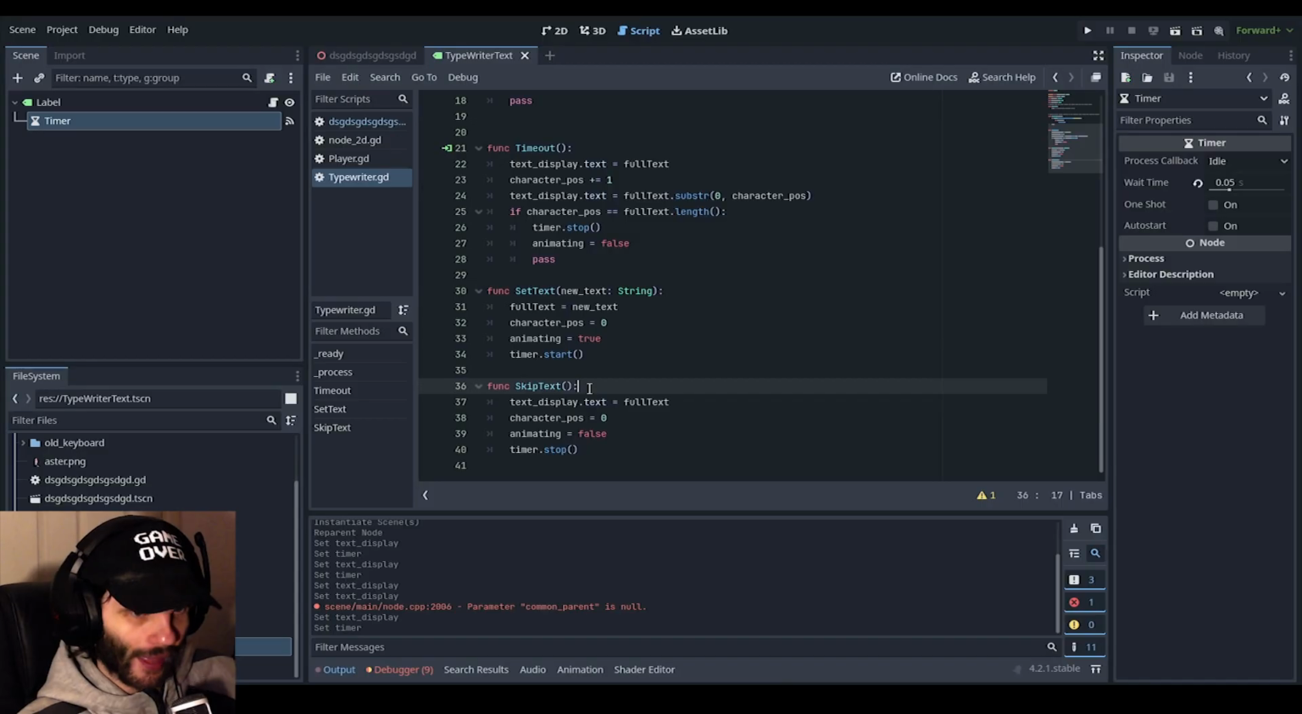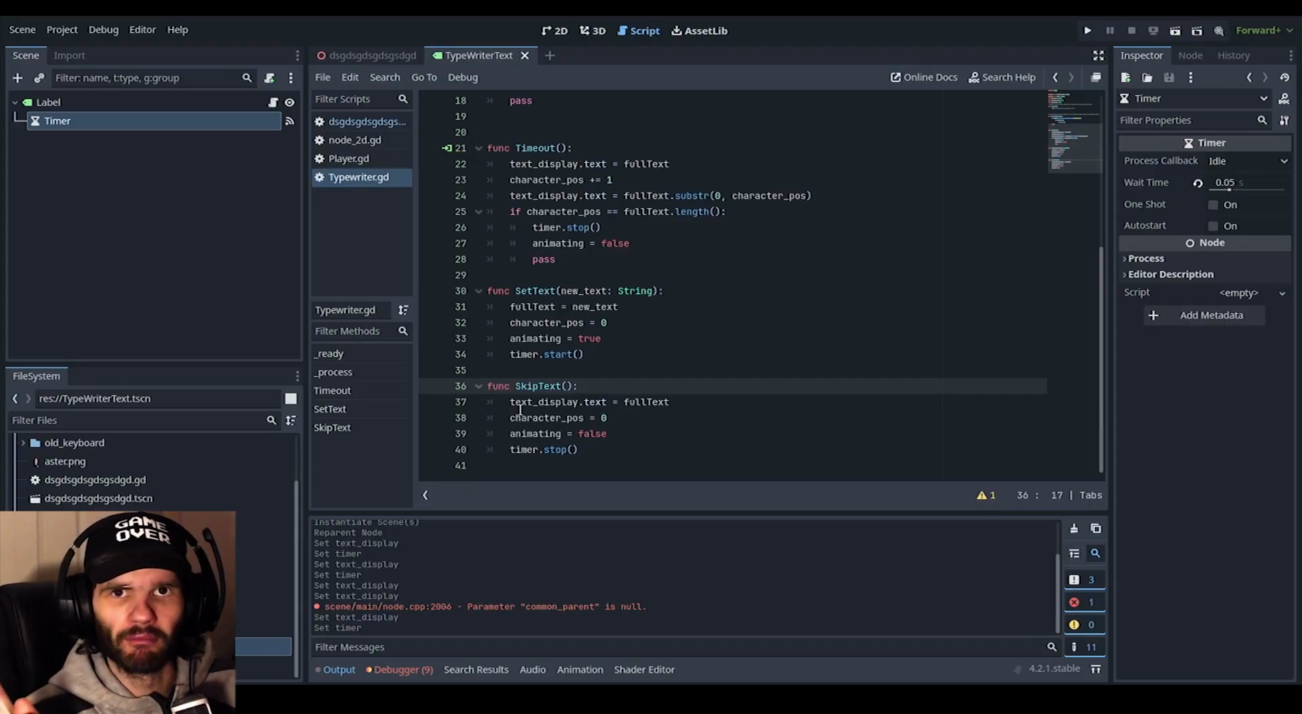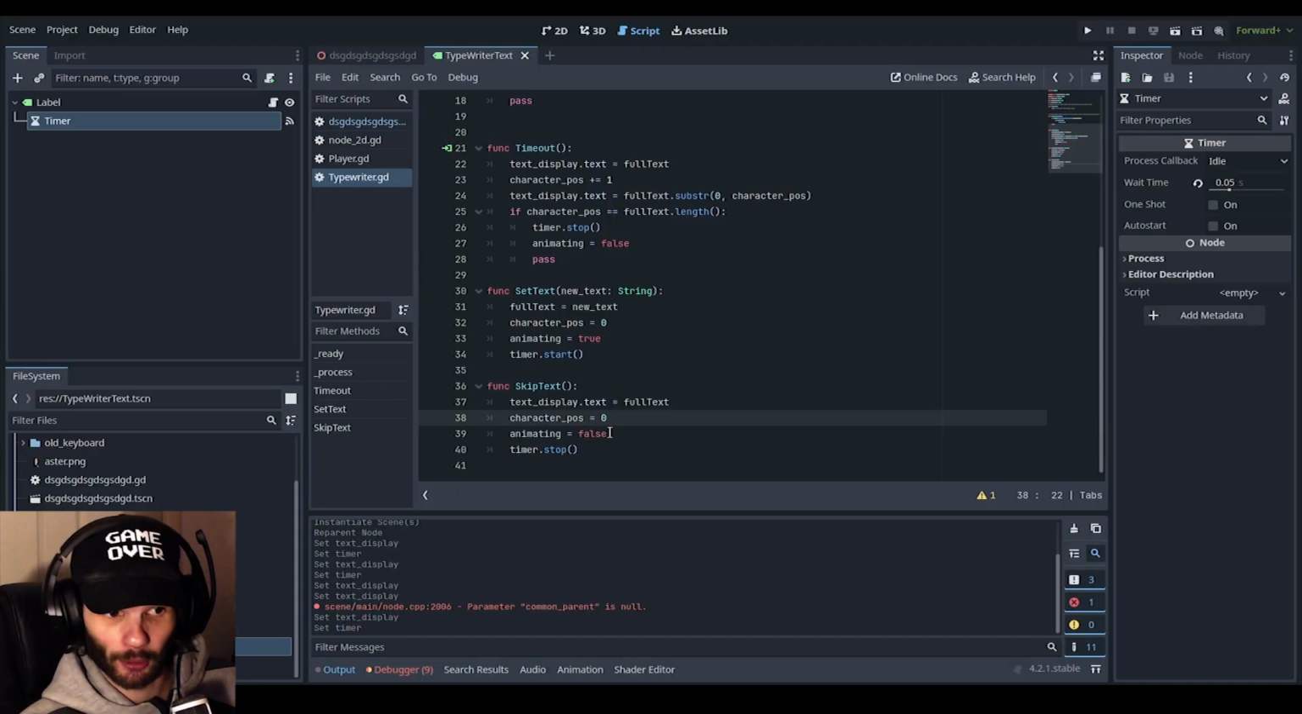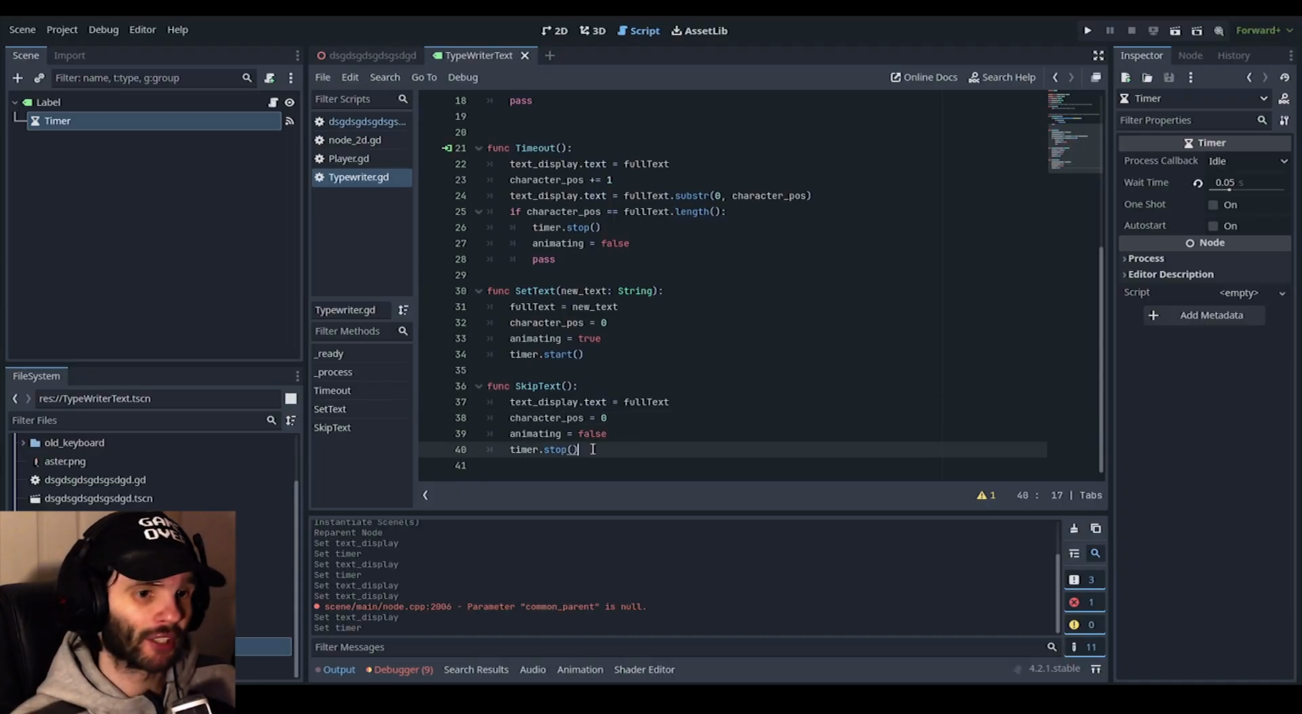What that does is it will make sure that the label, you can just skip the animating. That's all it does, and it will set the label to the full text itself. It will reset the character position, and it will make sure animating is equal to false and stop the timer. So that is good. And with the skip text, you can just,